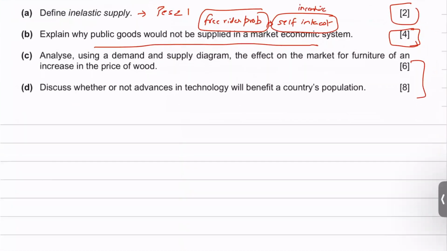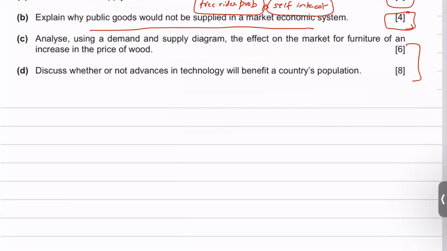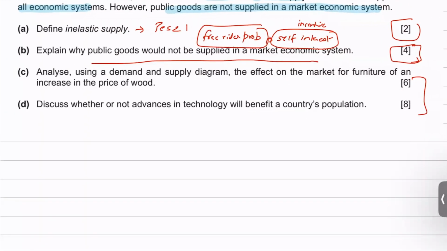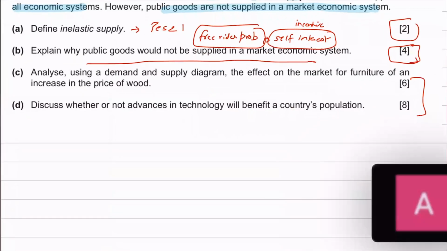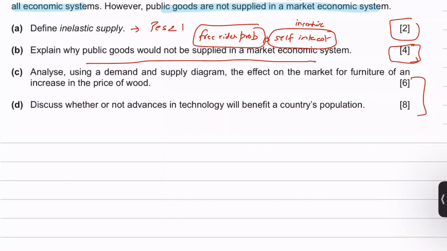Part C. So part C says analyze using a demand and so guys, for a 4-mark answer, you will provide some details, but some details. Okay, you're not supposed to write an entire page for it, right? But that does not also mean that you don't explain it properly, right? It's a 4-mark answer. Now for a 4-mark answer, there's nothing specified to the extent of what you're writing. It's up to you. But obviously, any student would know when he's done his best and he's done enough, and now it's time to move on.